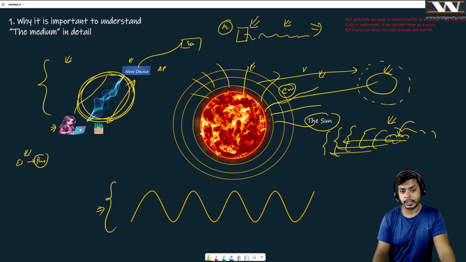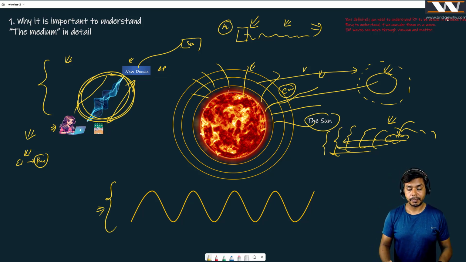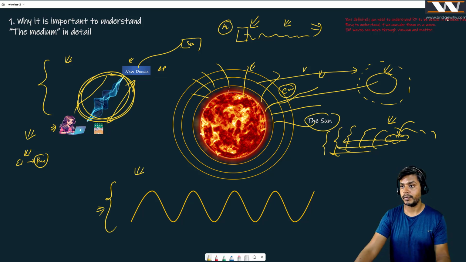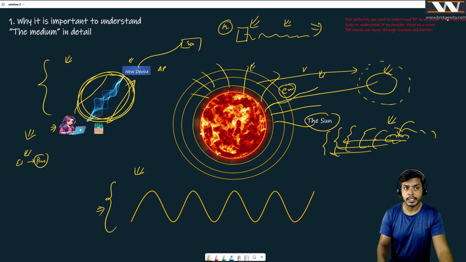Nobody understood this, whether the light is a wave or a particle, because some of the things of the light can be explained well when we understand it as a particle, right? But many of the characteristics of this light can be explained well when we understand it as a wave, right? So today we are not going to consider this light as a particle. We will be understanding this light or this energy from the viewpoint of a wave, right? And that is why we will be studying some of the properties of this wave.